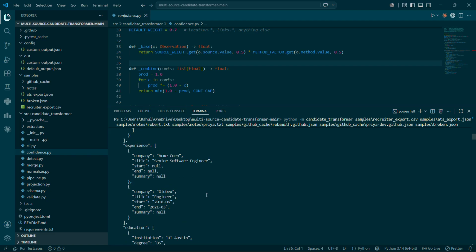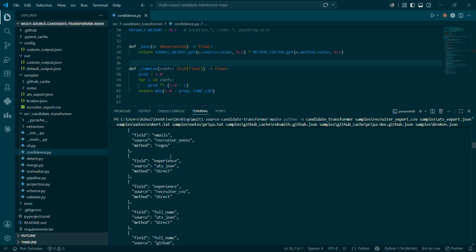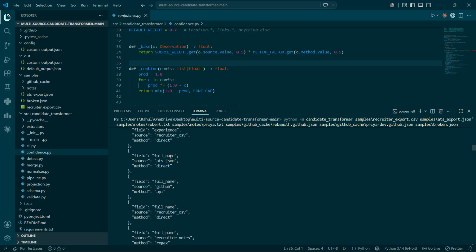And let me show you the provenance array of Robert Smith. So this is the provenance array. The whole profile is explainable. Every value records the source and the method it came from.